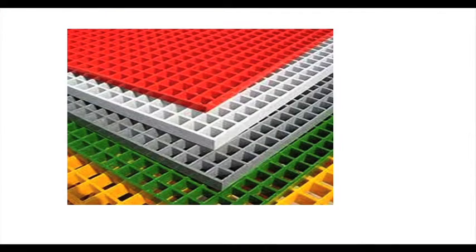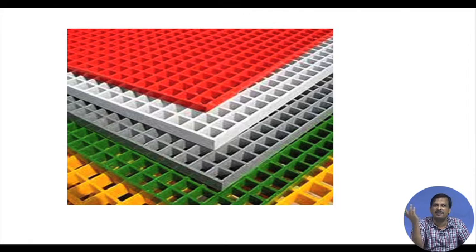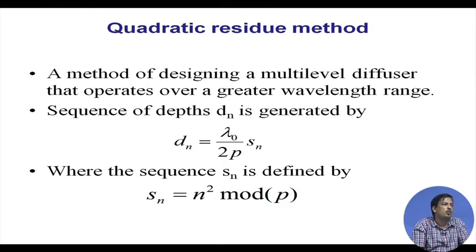So, I require a controlled diffuser. What are the controlled diffusers? You see this kind of diffuser, acoustic tiles, which are treated on the wall. One of the design methods for a diffuser is the quadratic residue method. I am not going into great detail, but at least you should know what diffusers are available. It is a method of designing a multi-level diffuser that operates over a greater wavelength range. Okay. So, there is a relationship between frequency response and the design of the diffuser.